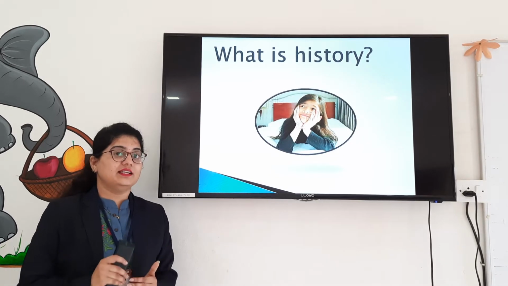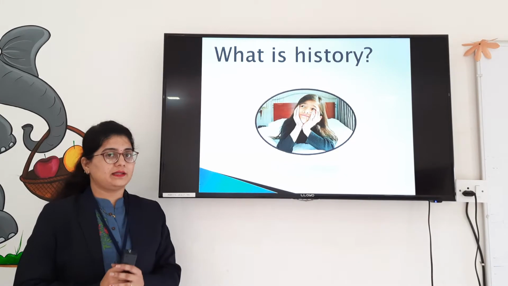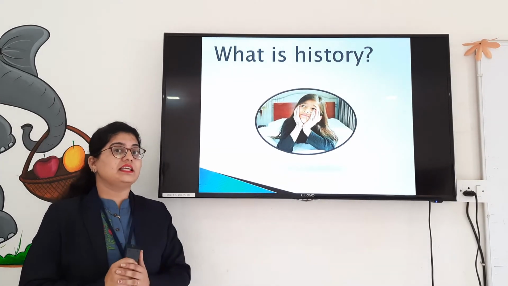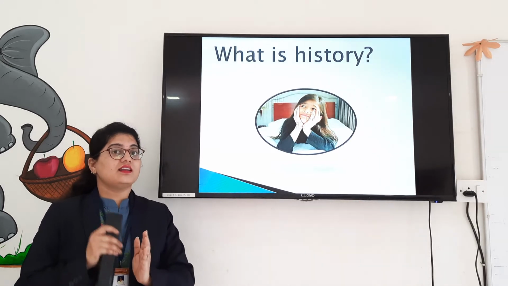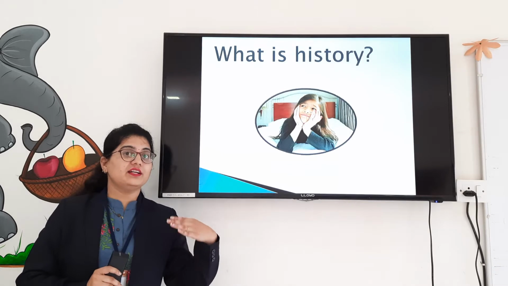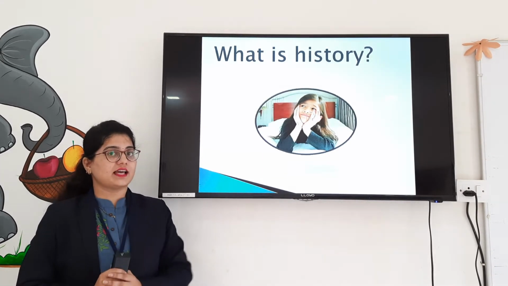And those events are arranged in a sequence on the timeline. As we already learned, on the timeline, the events which are earliest are on the right hand side, and the events which are latest are arranged on the left hand side.